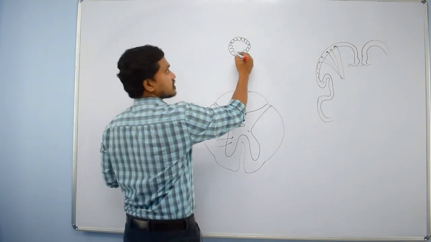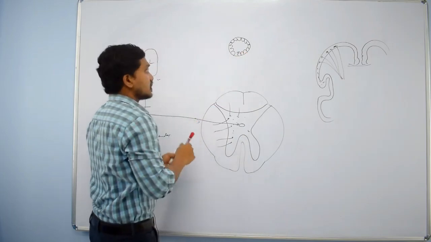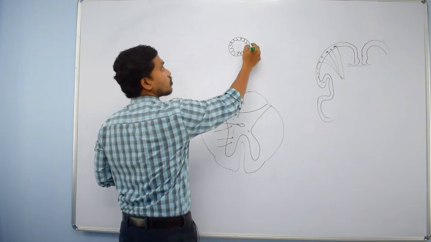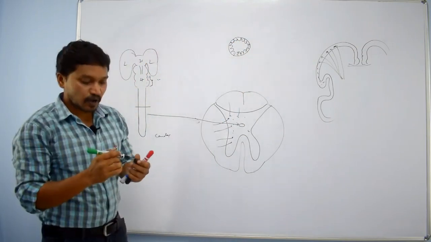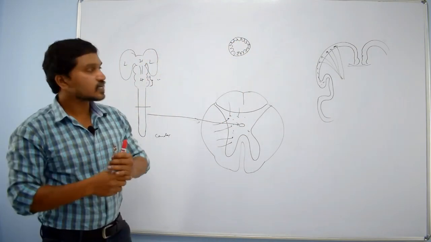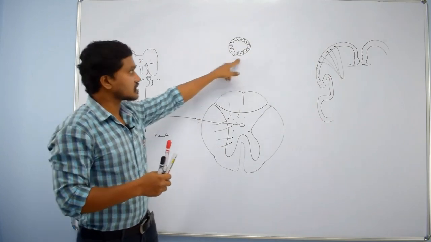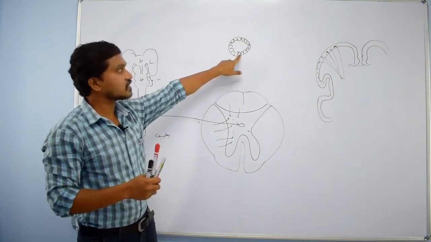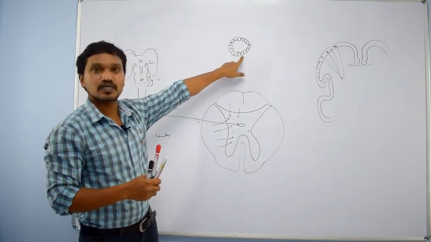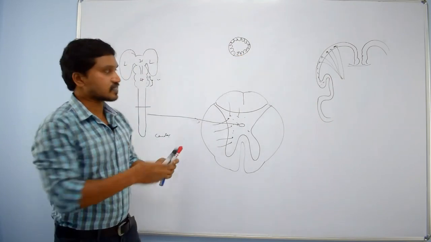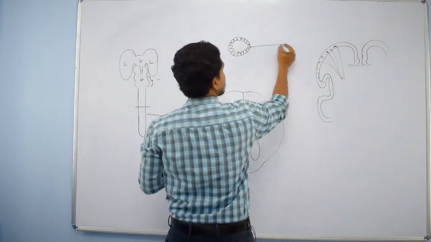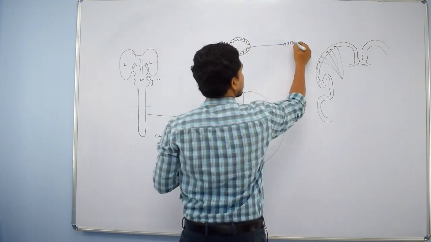So just imagine these are neuronal stem cells. These neuronal stem cells proliferate and form one layer which surrounds this lumen. For this session just remember this cell layer as the matrix. This is the matrix.